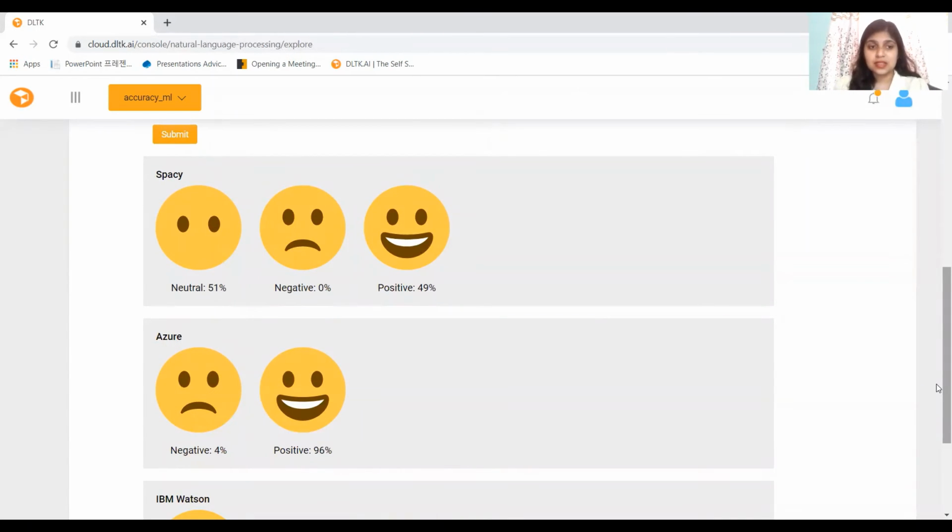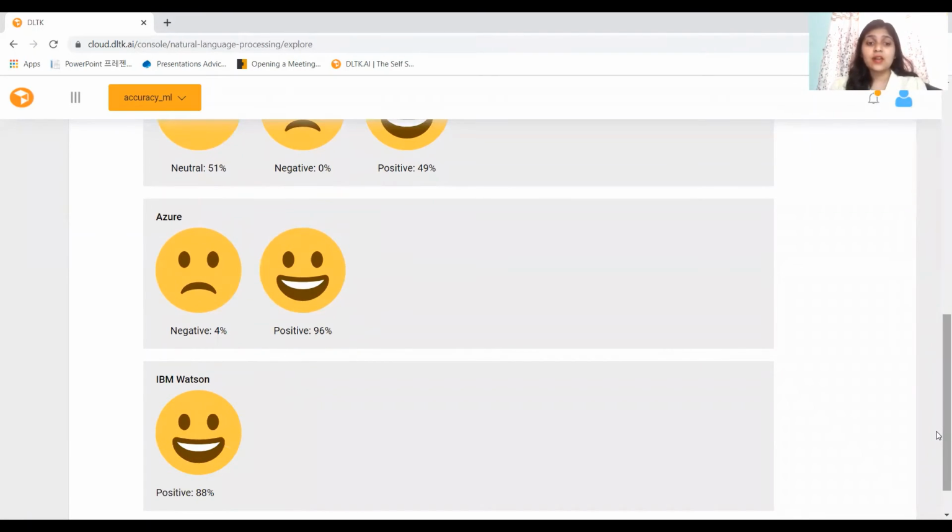In the case of spaCy, it is showing neutral at 51% rate, followed by negative at 0% and positive at 49%. Coming to Azure, positive rate is around 96% and negative rate was shown as 4%. And IBM Watson shows positive rate at 88%.